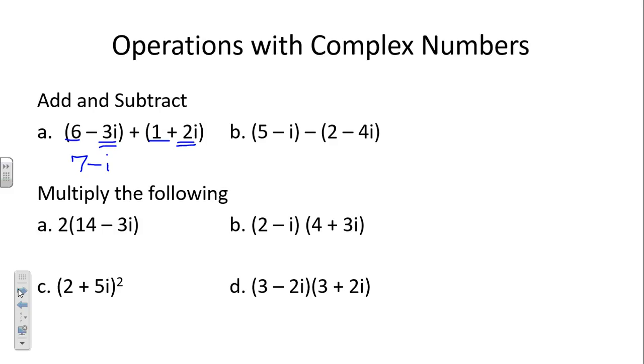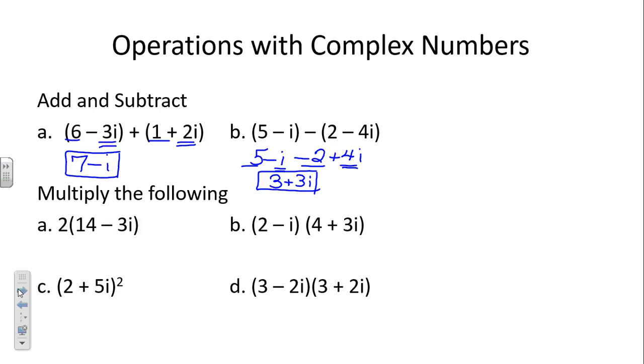Okay. If we have 5 minus i and we're subtracting 2 minus 4i, what do we have to remember to do? Yeah, don't forget to distribute that negative. So this is 5 minus i minus 2 plus 4i. Now our like terms are our real portions, right? So 5 minus 2 is, and negative i plus 4i is, okay? So nothing too scary there.